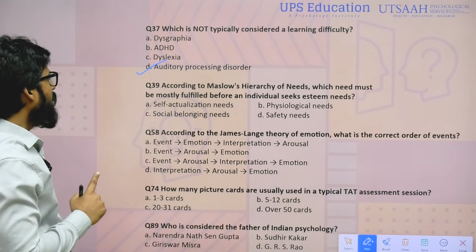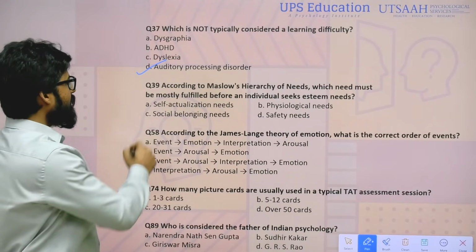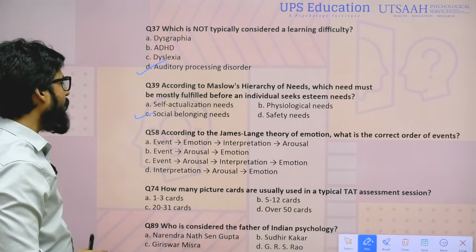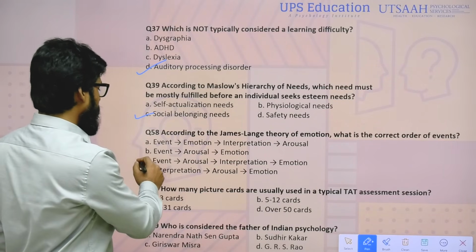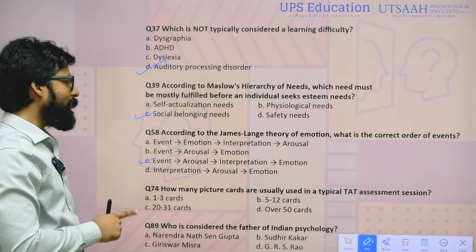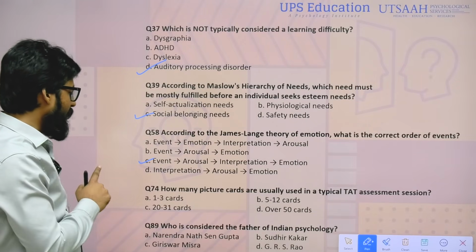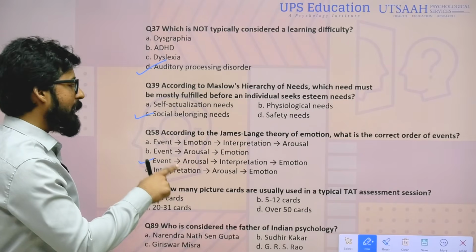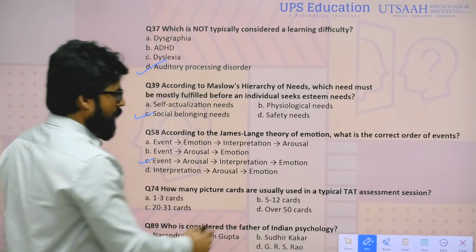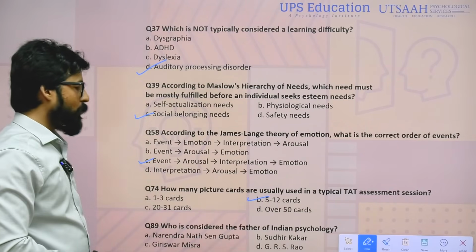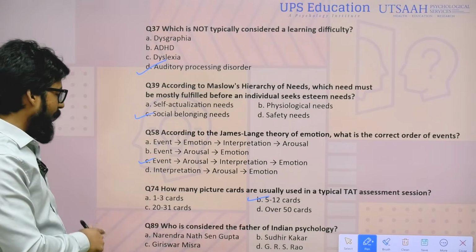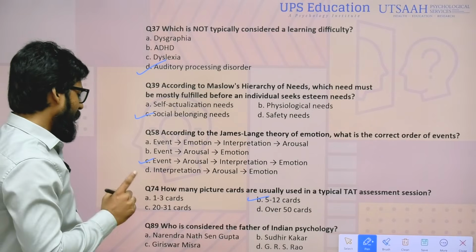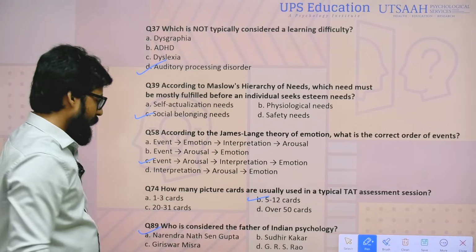Question number 39, the correct answer must be C, social belonging need. Question number 58, the correct answer must be C, event, arousal, interpretation, emotion. Question number 74, how many picture cards are usually used in a typical TAT assessment session? Option B will be right, 5 to 12 cards. Question number 89, who is considered the father of Indian psychology? The correct answer will be N.N. Sen Gupta.